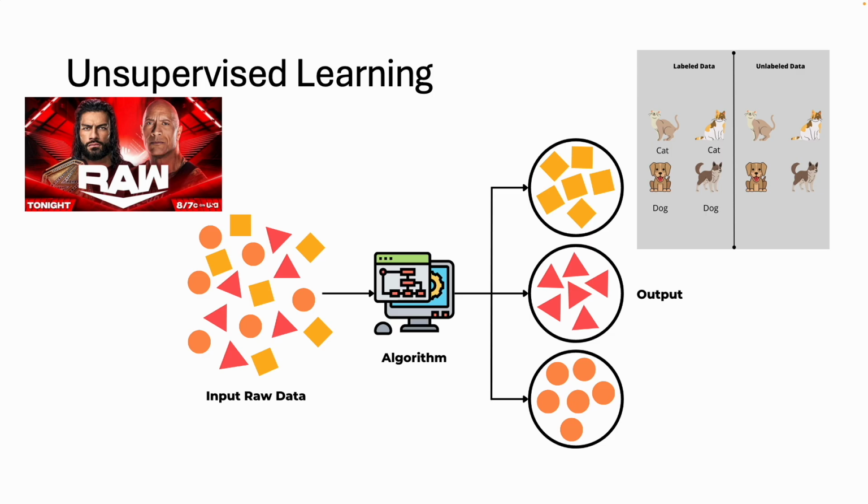Alright, so for unsupervised learning, you're going to be feeding the computer raw unlabeled data, and through the algorithm, it's going to be able to cluster these or categorize these into their own specific shape for this example, but your use case might be clustering emails, so it gathers ones of the similar type, or clustering customers.